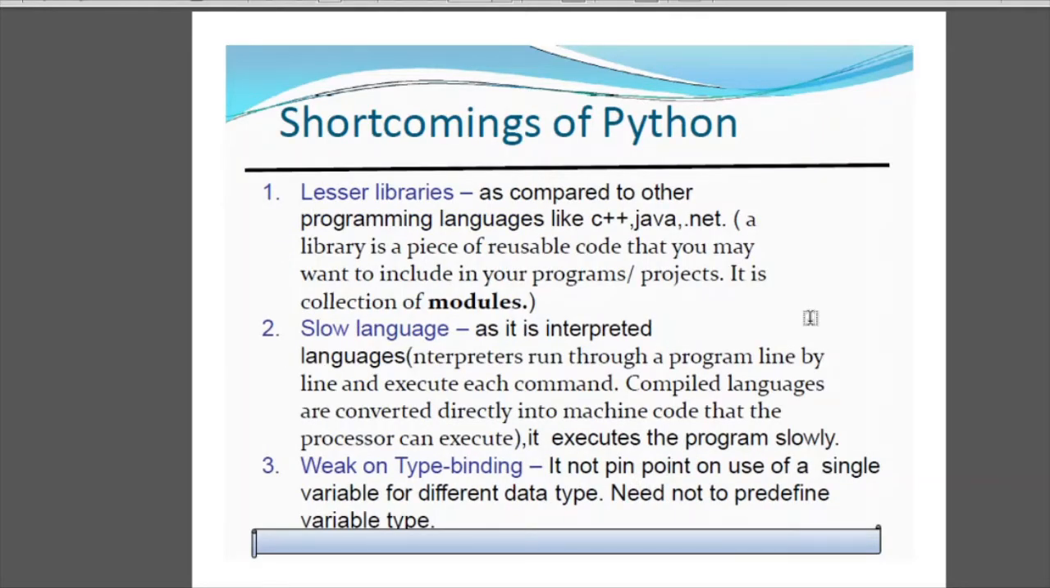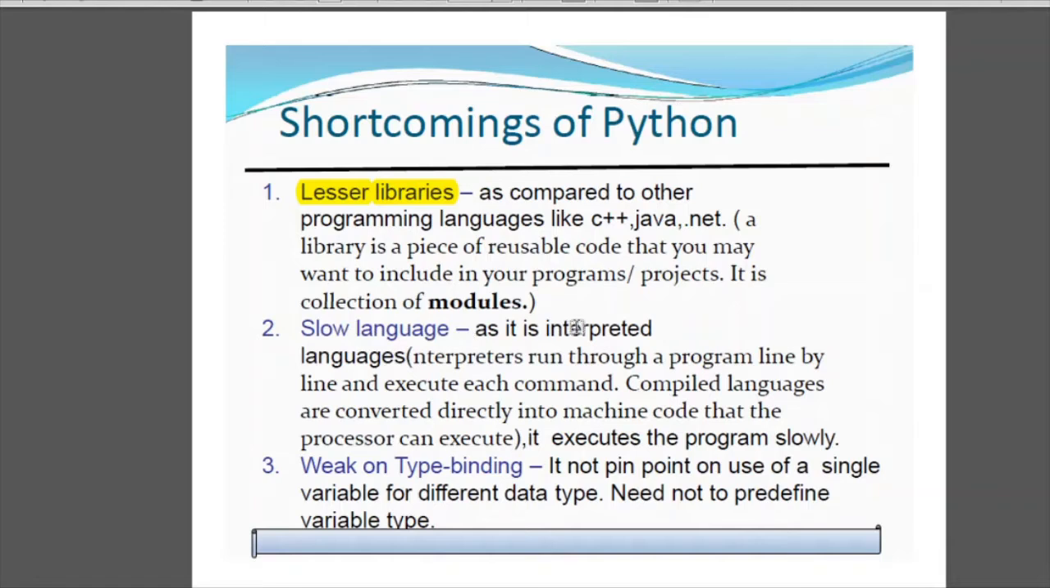Next comes the shortcomings of Python, that means where Python lacks as a language. So first is fewer libraries, that means as compared to other languages like C++, Java, .NET, Python has fewer libraries. Now what is a library? A library is a piece of reusable code that you may want to include in your programs or projects. So these are predefined codes or programs which you can reuse in your own defined program.